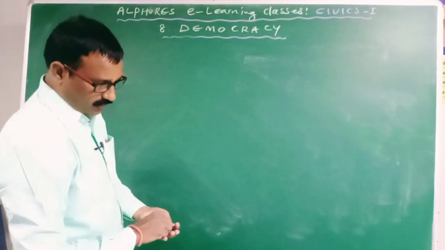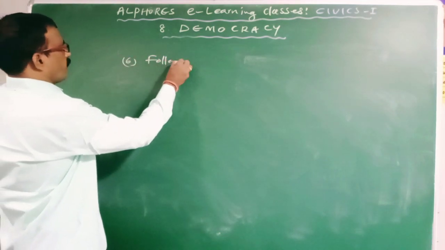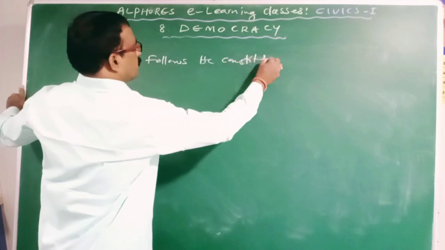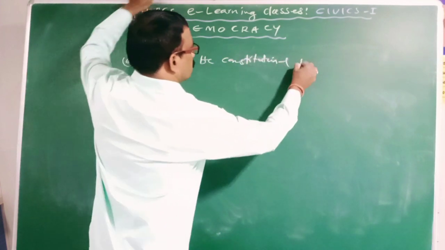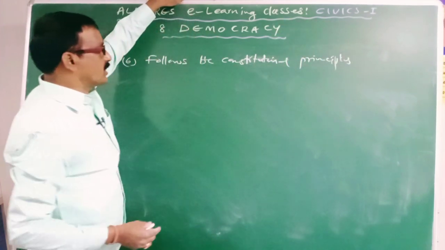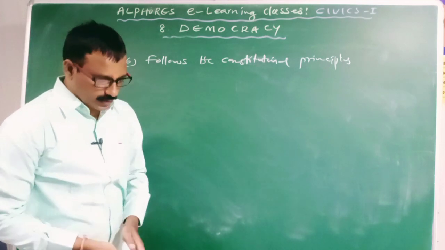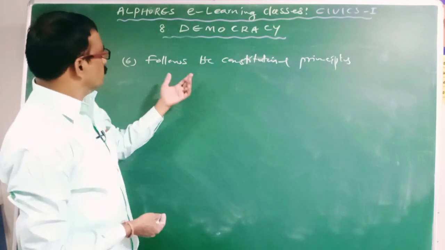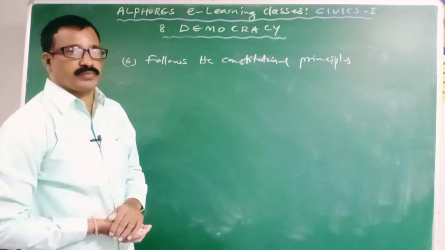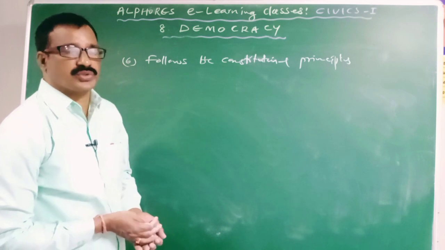Then follows the constitutional principles. The democratic form of government must follow certain constitutional principles. So democracy functions strictly according to the principles of the constitution.